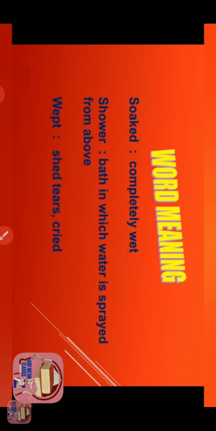That means we have been given some words and their meanings. So let's see. First one is soaked. Soaked means completely wet. What is the meaning of soaked? The meaning of soaked is completely wet. Now we have the next word, that is shower. Shower means a bath in which water is sprayed from above. So that is known as the shower.